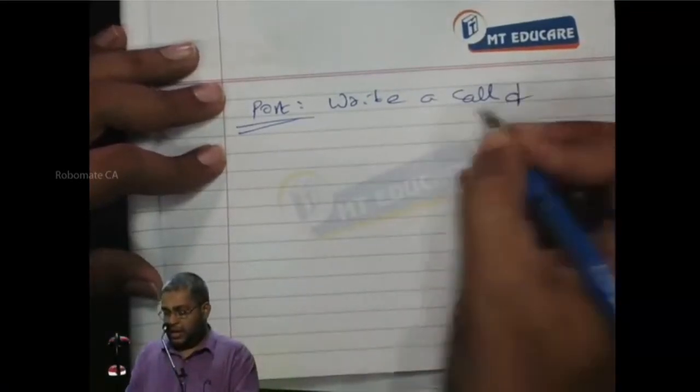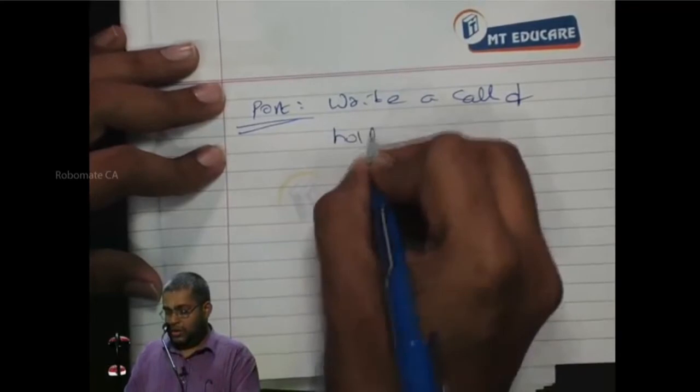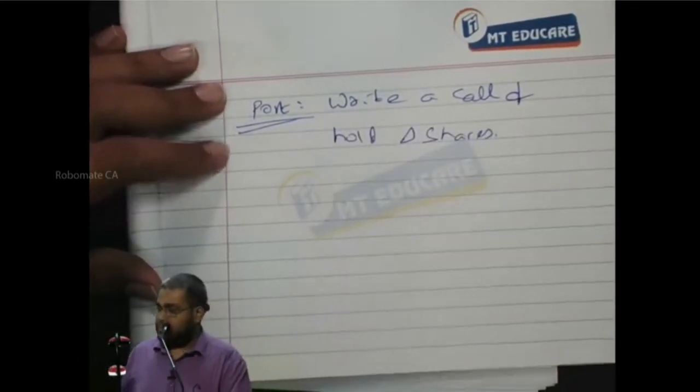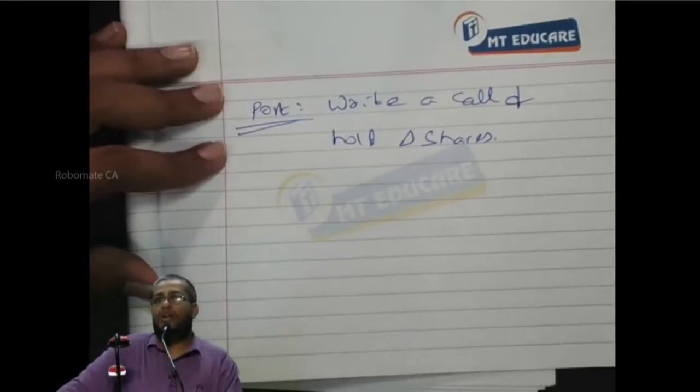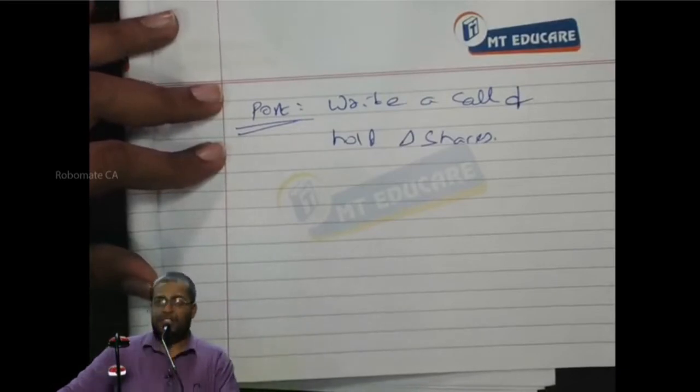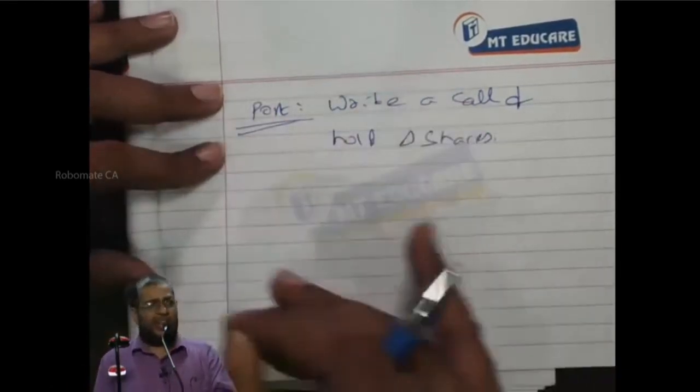Write a call and hold delta shares. This model tries to find out call option value using a portfolio: write a call and hold delta shares. Don't ask questions, all is predefined.